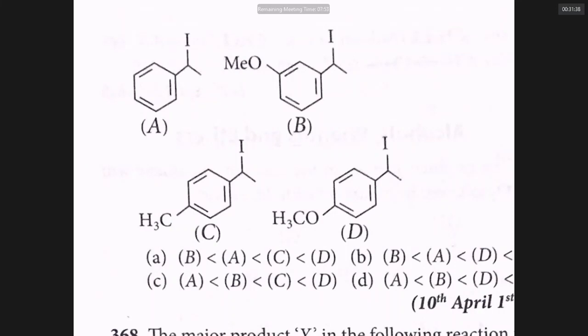Which one, sir? Option B, I'm afraid. Sir, first B, then A, then D, then C. Option B. Sir, D is the best, sir. I would say that D is the best. Therefore, the answer should be